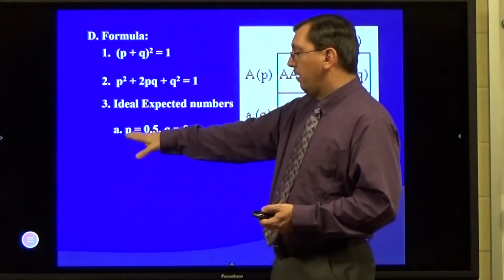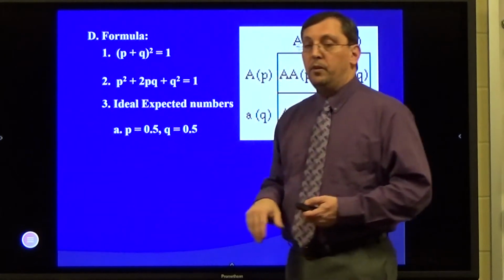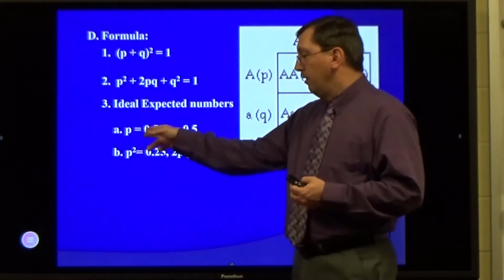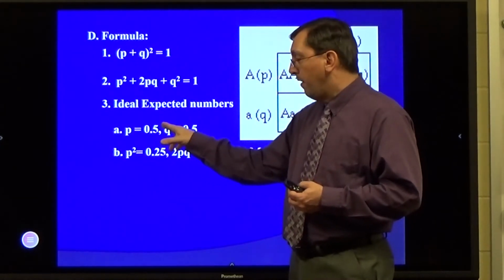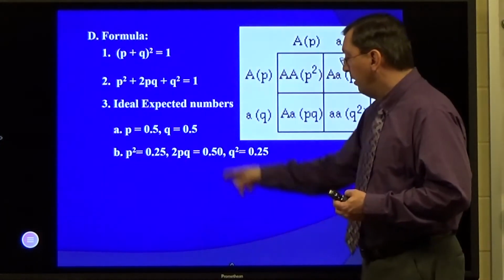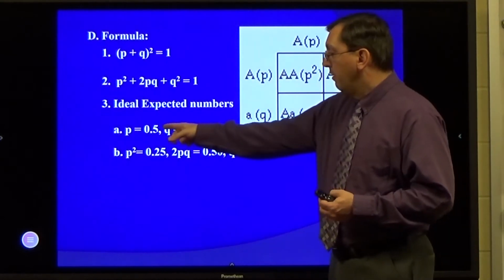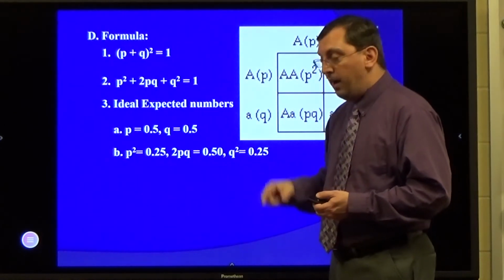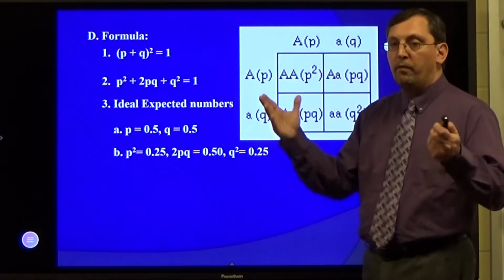So let's start with perfect. p is 50%, q is 50%. So therefore my values would be p squared, 0.5 times 0.5 is 0.25. Same thing with q squared. And then these two are both 0.25. There's 2 of them, so it's 0.5. So there's my values in an ideal, perfect little Punnett square.